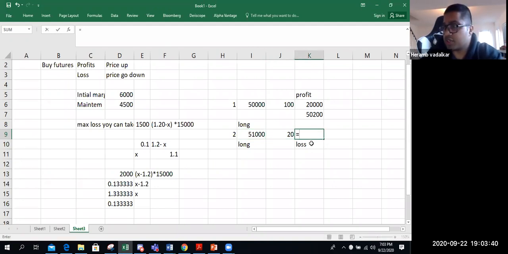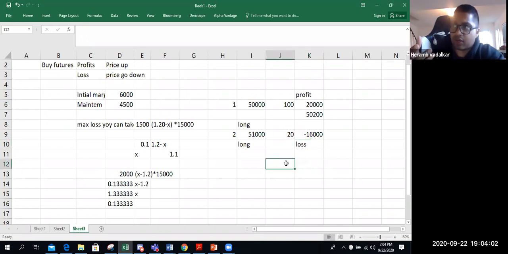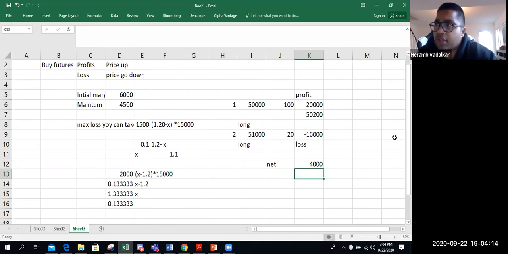So how much loss would you suffer? The loss suffered is 50,200 minus 51 grand, into 20 contracts. So $16,000 loss. Now, whenever you have profits on one contract and loss on the other, you have to net it out. So the net position is 20 minus 16. So this is the net amount you have to deposit.